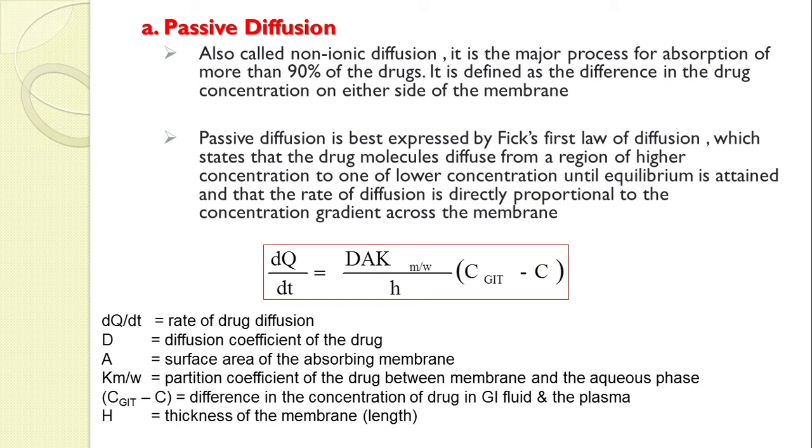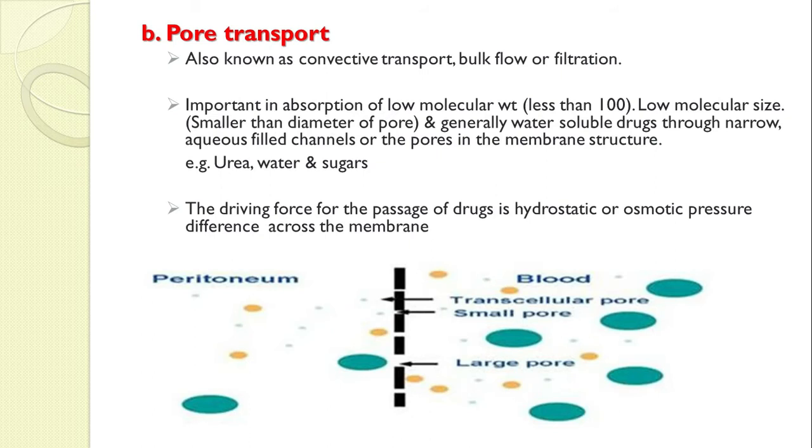Yes, sir. Okay, then secondly we will start. The second passive transport process we call pore transport. It is also known as convective transport, bulk flow or filtration. The second process is pore transfer. It is also called convective transport, bulk flow or filtration.